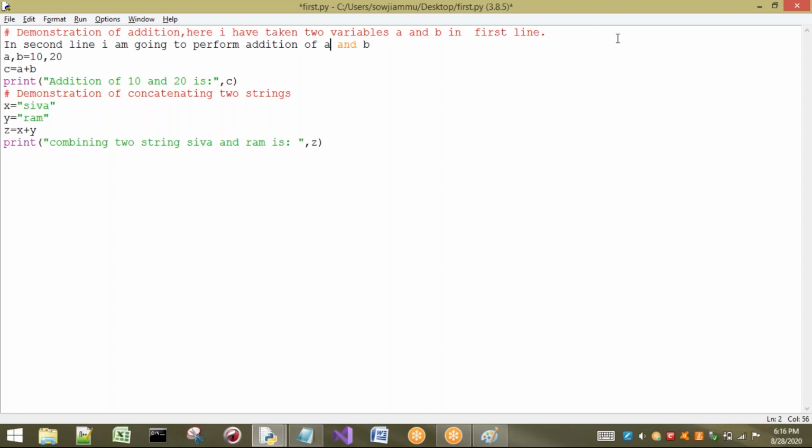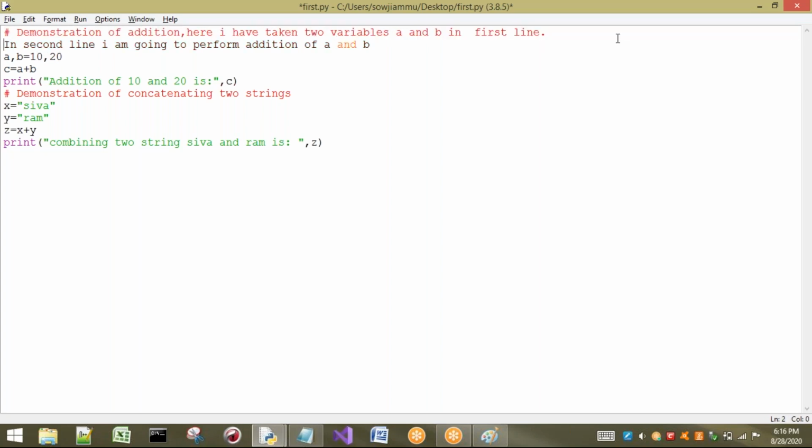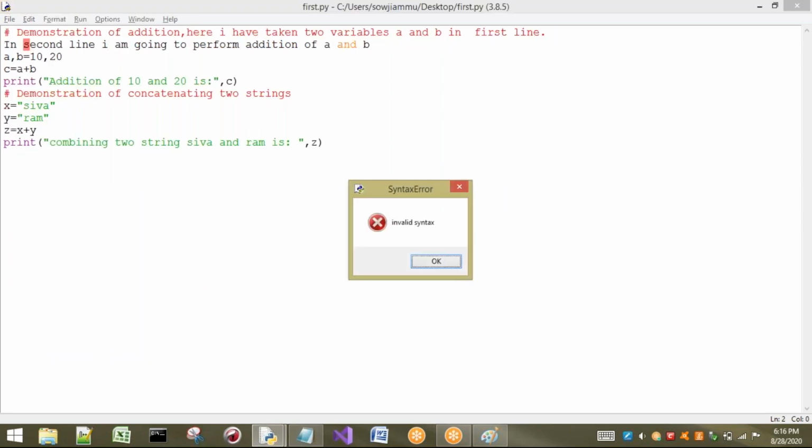So for this line also I have to add a comment. Again I have to do this, so again it acts as a second line comment. This hash sign is going to consider only a single line. This line is going to be commented, only a single line. If I don't place it here, and I save this and execute, it says invalid syntax.